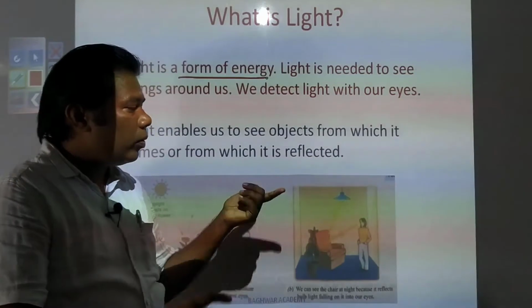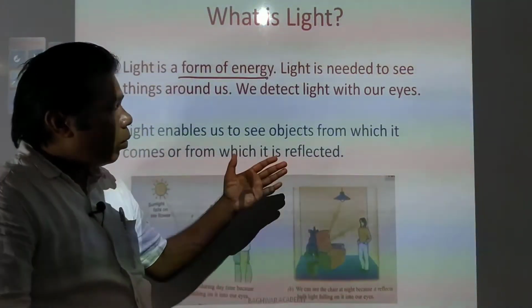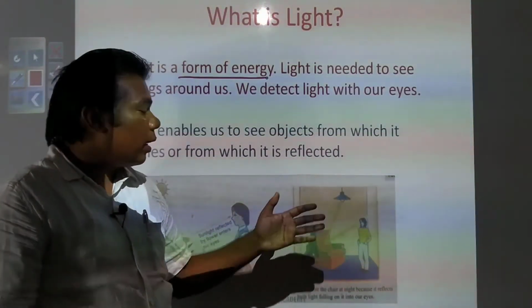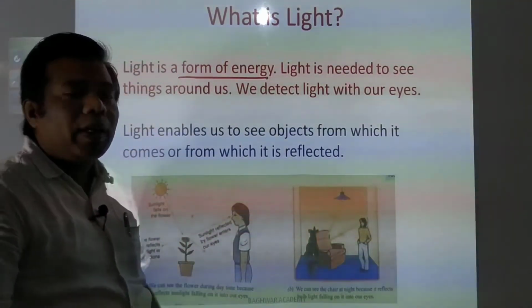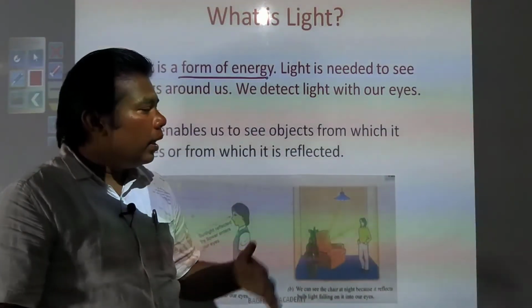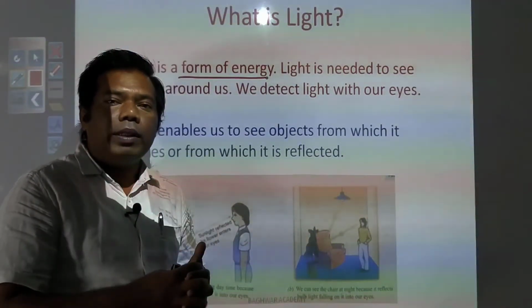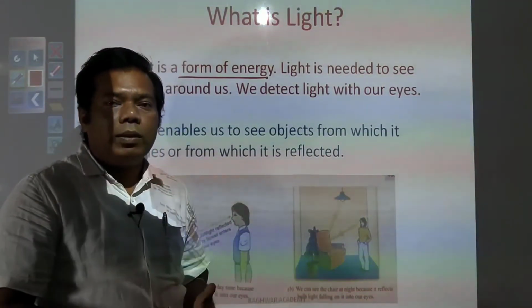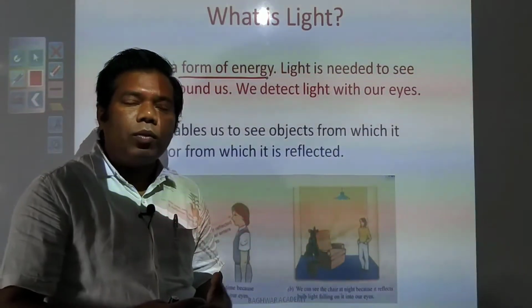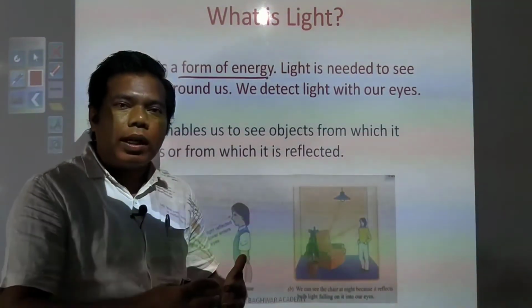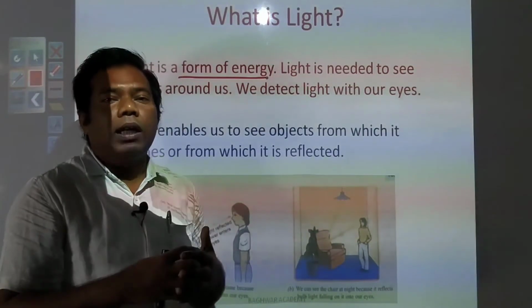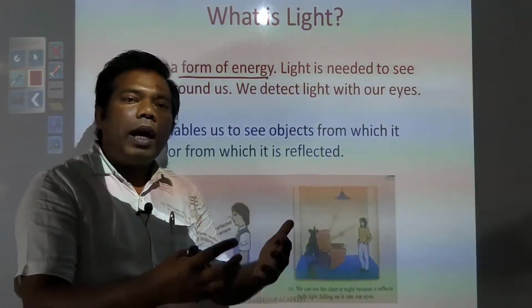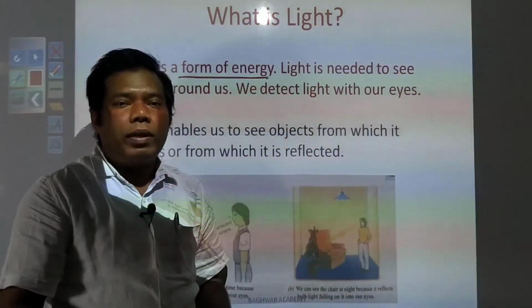Even now, when you are watching this video, why are you able to watch? Because light is there. So why can we see an object? Light falls on the object, and all the objects that are visible, we can see them because light falls on them and the object reflects the light. Some of the light gets absorbed by the object, and most of the light is reflected.